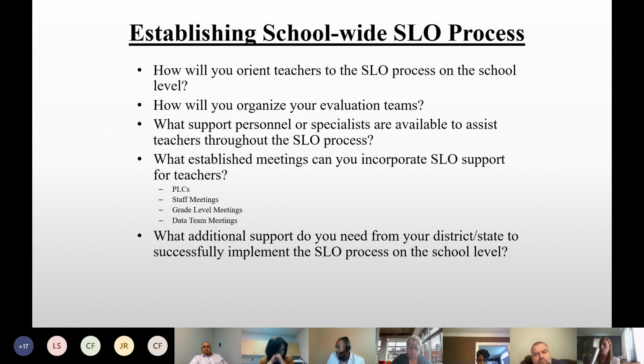That's good. Let's look at two more. What established meetings can you incorporate SLO support for teachers into? We have a few here. Are there any other meetings or any other creative ways that you can incorporate SLO support for teachers? Let's hear any other creative ways to offer support for your teachers with the SLO.